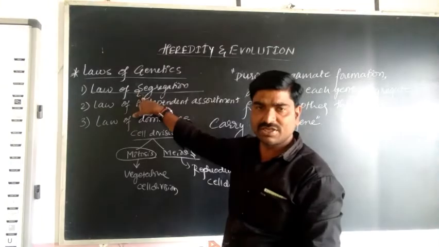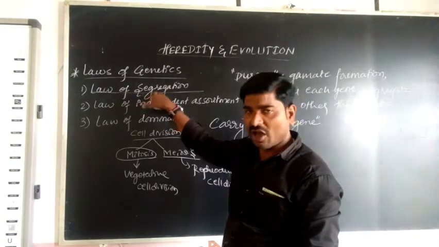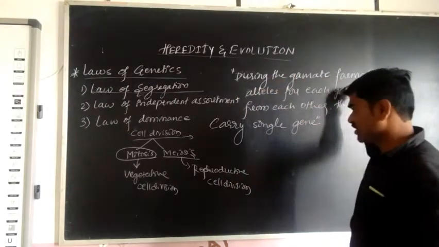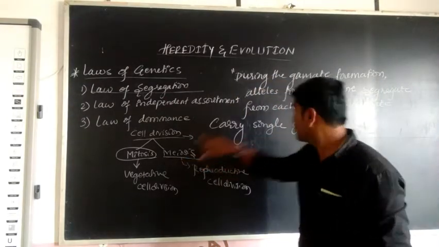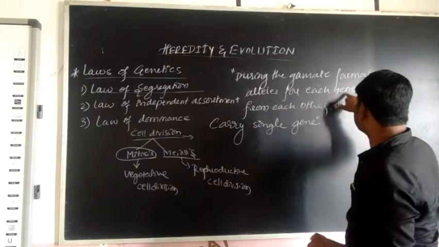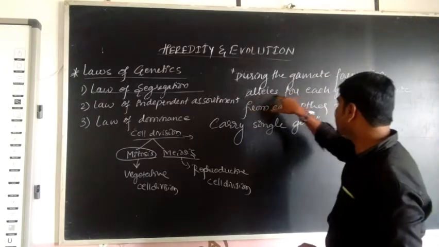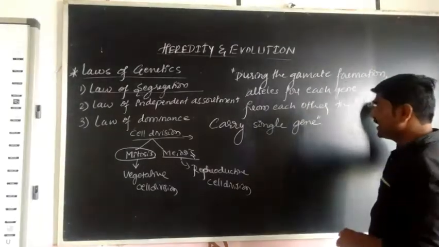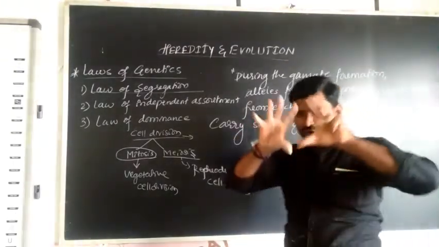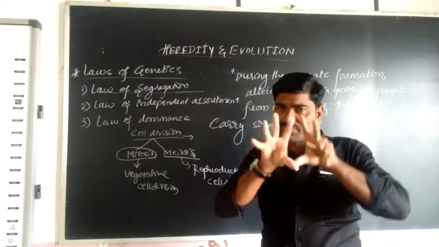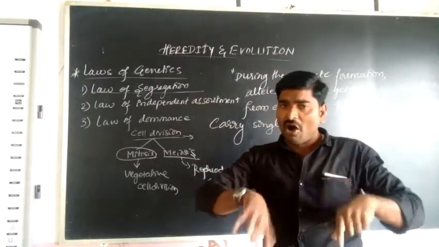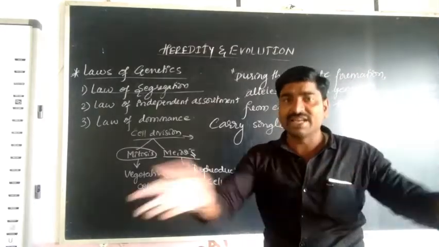The law says that during gamete formation, that is meiosis cell division, alleles for each gene segregate from each other. Not only one, all the genes can segregate.